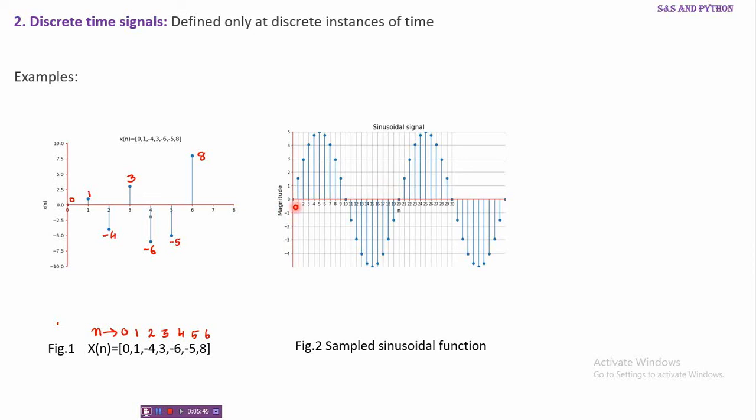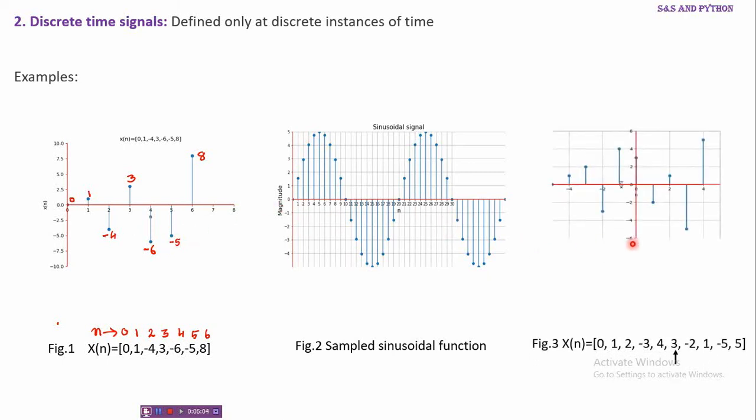We find here that on the x-axis we have the instances of time, that is n, and on the y-axis we have the magnitudes which vary in a sinusoidal fashion. So this is a discrete time sinusoidal signal. So on the x-axis it is the time instants. So another example here is, this is an example where we have negative values of n also.